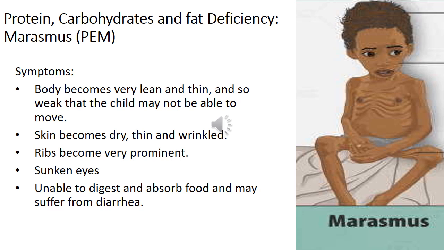Let's see the symptoms. The body becomes very lean and thin and so weak that the child may not be able to move. Then skin becomes dry, thin and wrinkled. Ribs become very prominent and can be seen from outside. Sunken eyes, and the child is unable to digest or absorb food and may suffer from diarrhea. Since the child is not able to digest and absorb food, it takes a long time to recover from this deficiency disease.